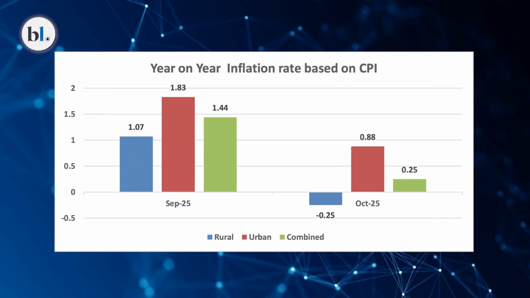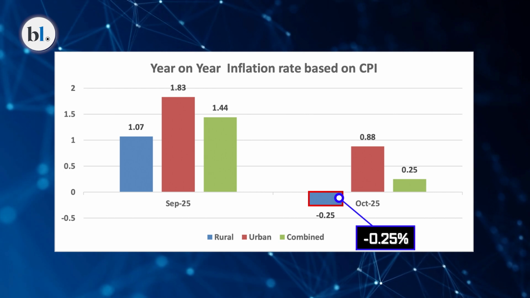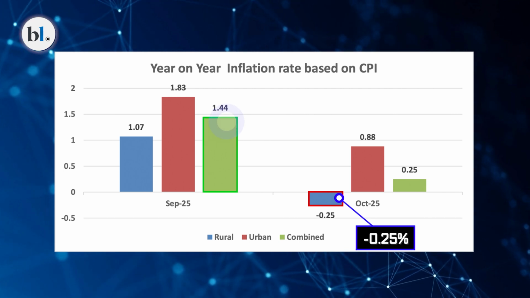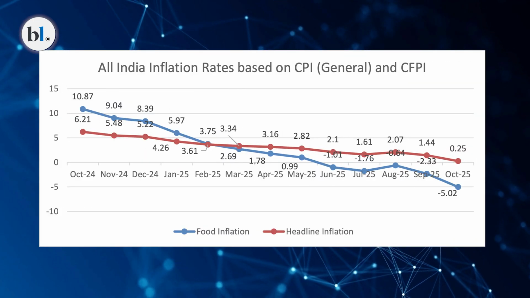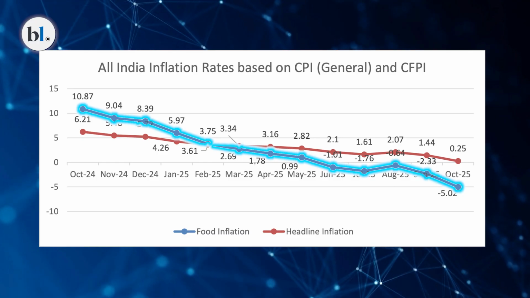Let me start with the first, that is what is the headline? The headline says very clearly that retail inflation based on consumer price index dipped to 0.25% in the month of October. And it was 1.44% in the month of September 2025. And it was more than 6% in the month of October 2024. Now your question will be, what are the reasons for that? There are three reasons for that. Mainly there are three reasons.